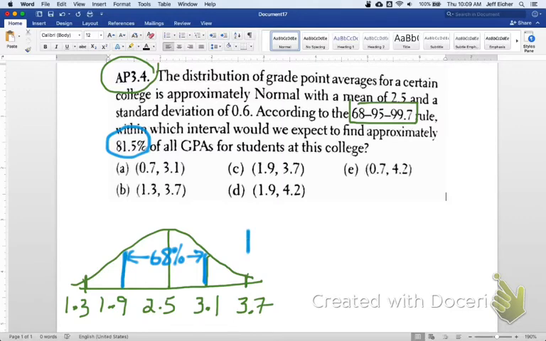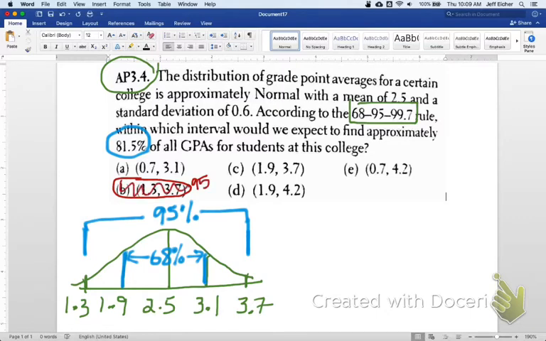And from here, 3.7 to 1.3, that would be 95% of the data, which fall within two standard deviations of the mean. Now that's too big. 1.3 to 3.7. So for instance, this answer cannot be the answer because that would be 95% of the data.